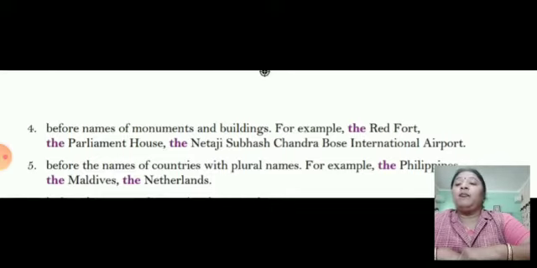Fifthly, before the names of countries with plural names. For example, Maldives, Philippines, Netherlands. When we use them, we say it like this: the Philippines, the Maldives, the Netherlands.